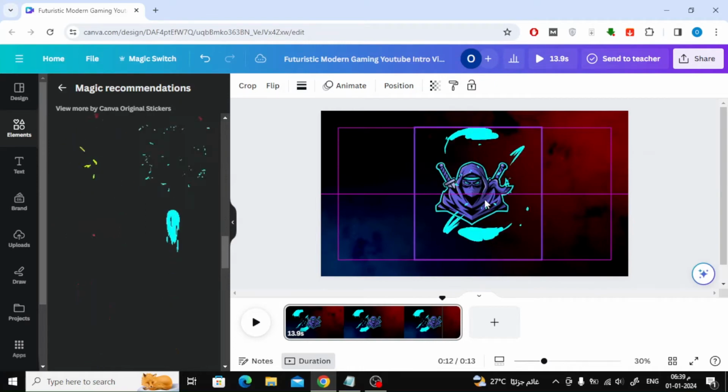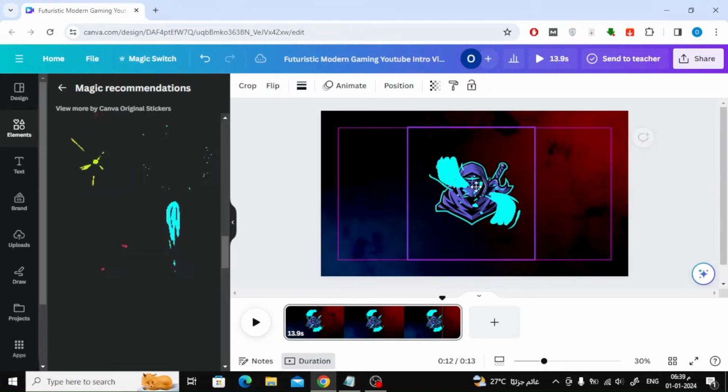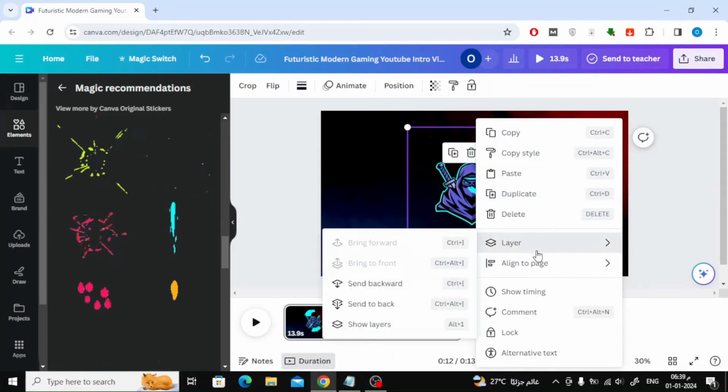Now I want to make the element behind the logo. I will right-click on the element, and then choose Layer. After that I will choose Send to Back.